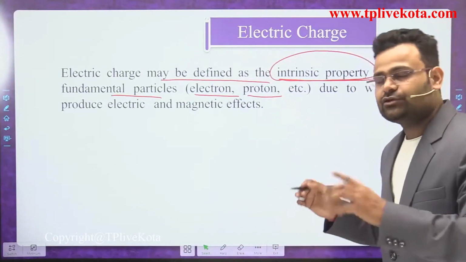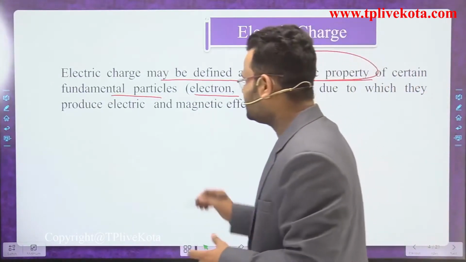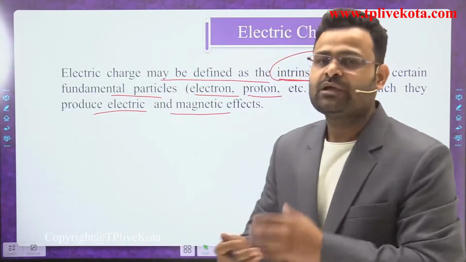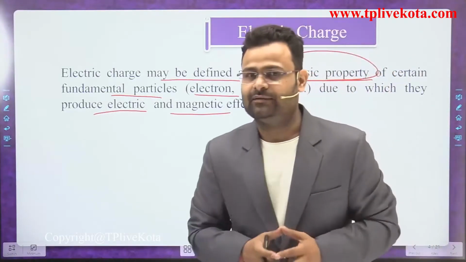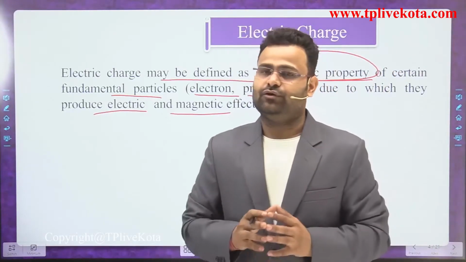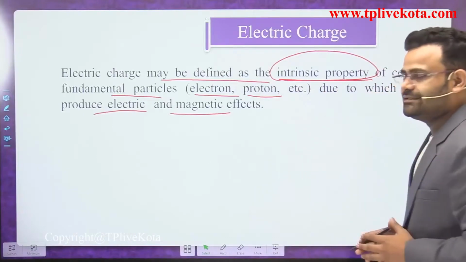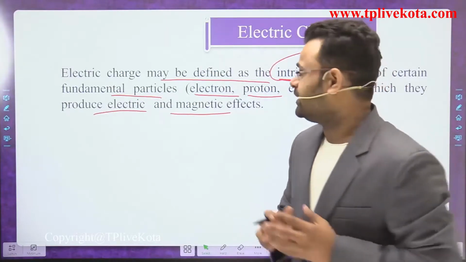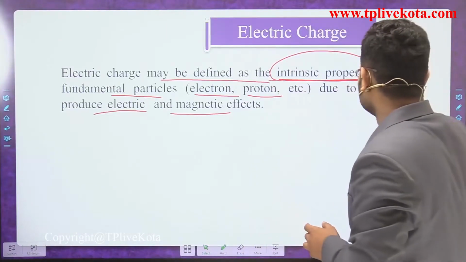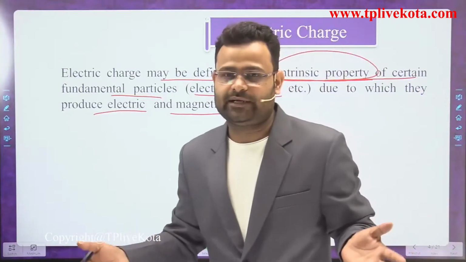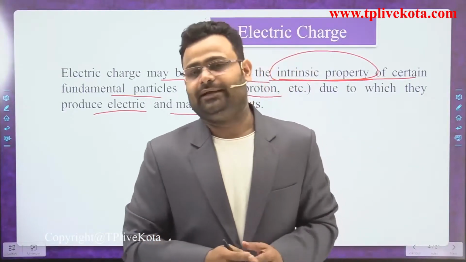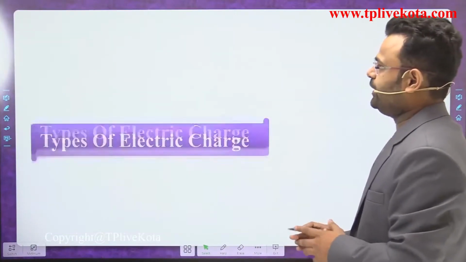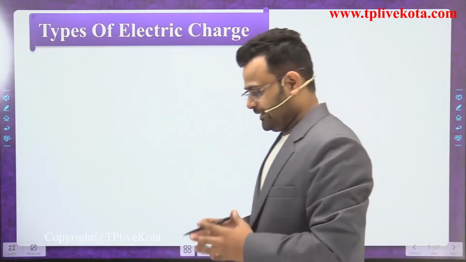Due to this charge, dear students, it produces sometimes an electric field, sometimes a magnetic field. Both are available in a single electrical and magnetic field. Okay, students, that is the basic definition of an electric charge. So what is electrical charge, dear students? Electrical charge is an intrinsic property of a certain fundamental particle due to which some electric and magnetic field is produced.